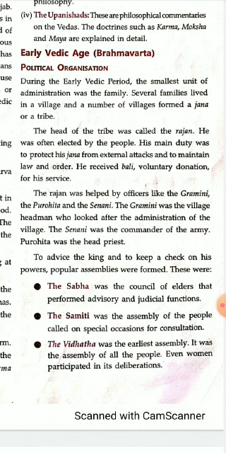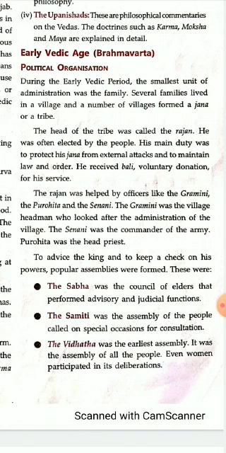During the early Vedic period, the smallest unit of administration was the family. So administration began with the family. Several families lived in a village, and a number of villages formed a jana or a tribe. So many families formed a village, and a number of these villages would form a jana or a tribe.